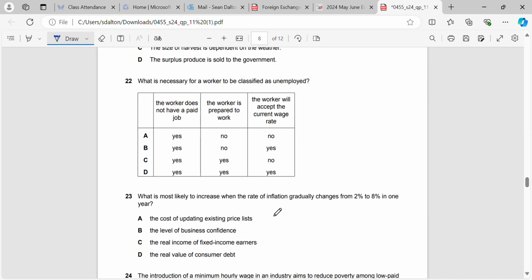Okay. What is most likely to increase when the rate of inflation gradually changes from 2 to 8%? So we're seeing that we've got pretty high inflation here in 1 year. Now what we need to do is we need to remember, and you can see it in your inflation and deflation chapter.